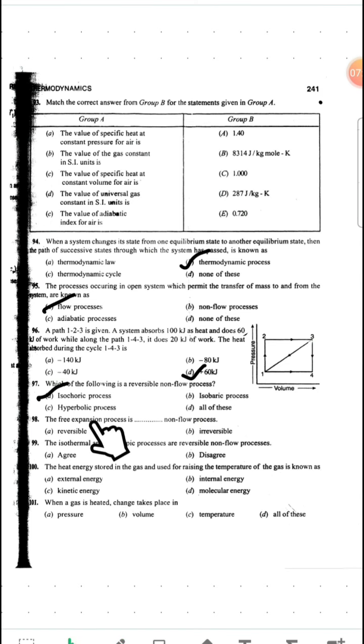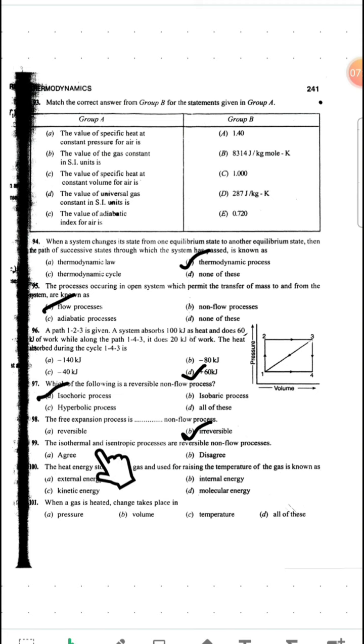Next question, the free expansion process is dash non-flow process. Is it reversible or irreversible? It is a highly irreversible process. So you never tick reversible. It is a highly irreversible process. You cannot reverse the free expansion process, right? So our answer will be irreversible. Free expansion is an irreversible process.